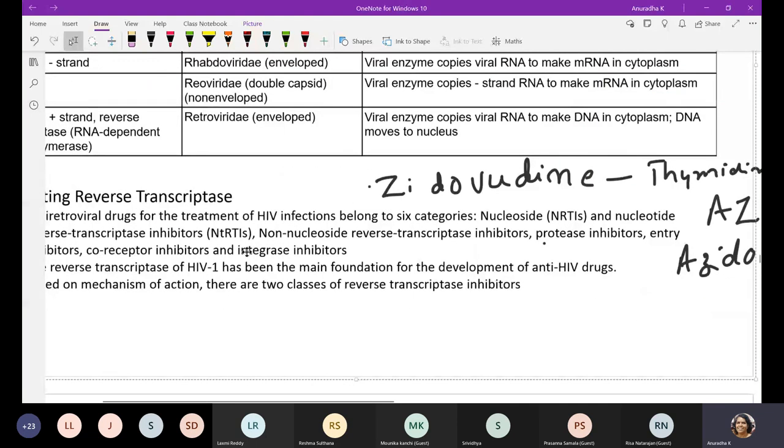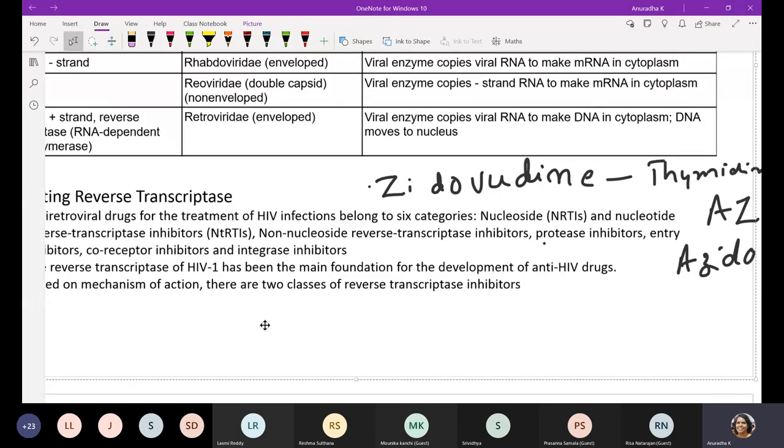They can be non-nucleoside reverse transcriptase inhibitors also, and protease inhibitors. All these inhibitors will block the reverse transcriptase enzymes. So there are so many examples which can block reverse transcription. The most popular example is zidovudine.